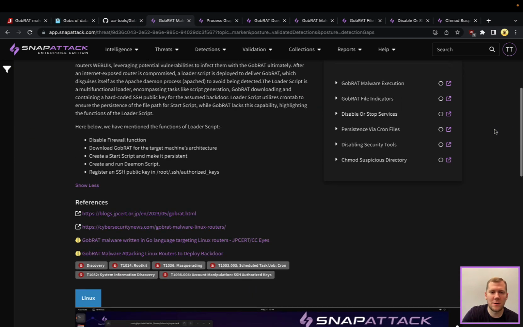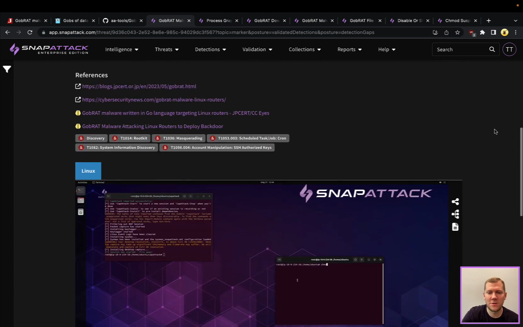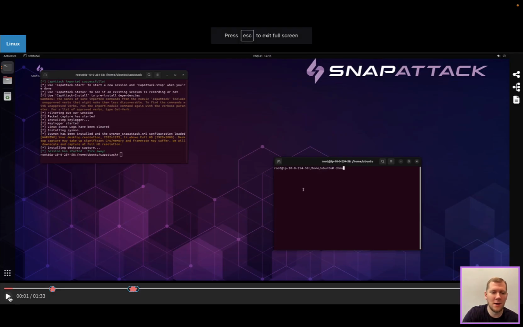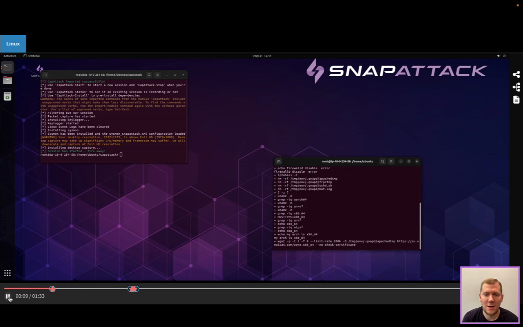So again, we were able to grab a sample of the loader script. We have a Linux system here. So this is running on Ubuntu, but again, this could be running on other systems. I'm going to go ahead and hit play. And what we're going to do is we're going to chmod the loader, make sure that we have execute permissions on here, and then we're going to run this.